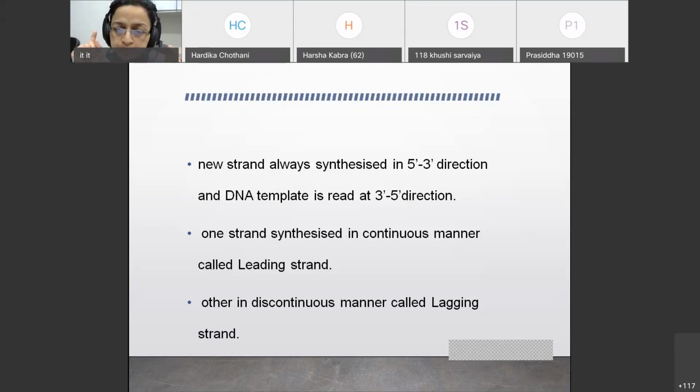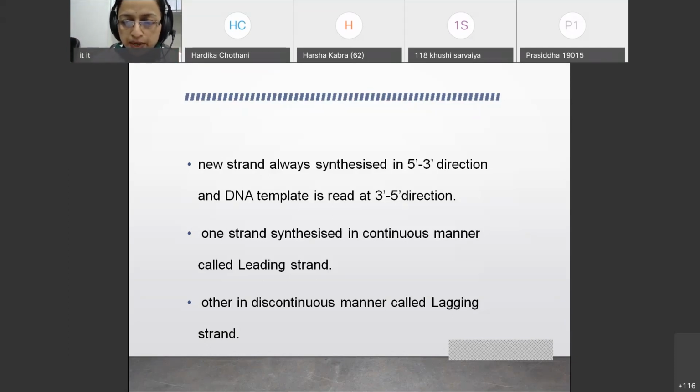Always remember this thing. Now, whenever the synthesis of these two new strands is going on the two templates, one strand is synthesized in a continuous manner, called the leading strand. We are dealing with DNA with two strands.